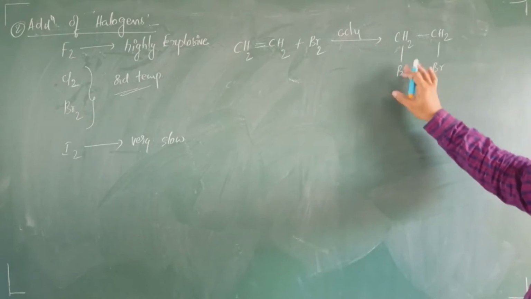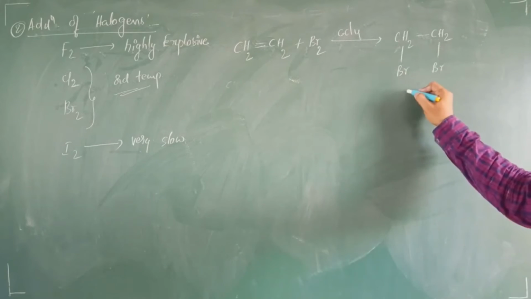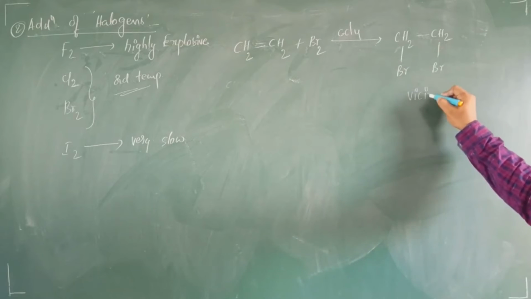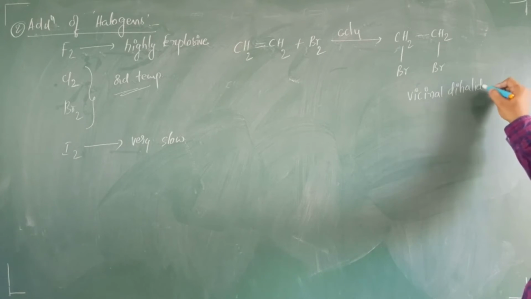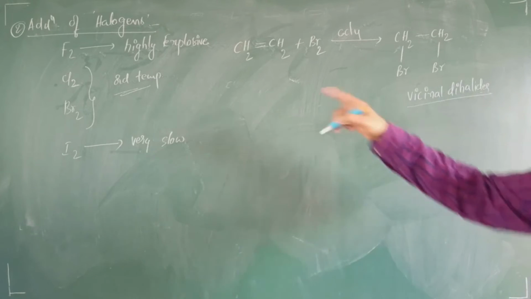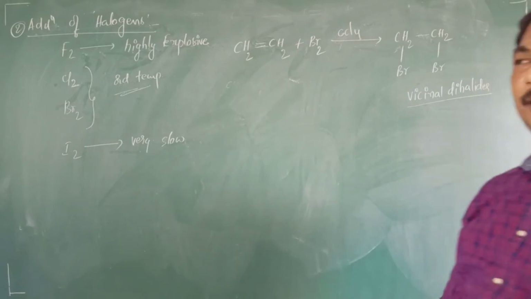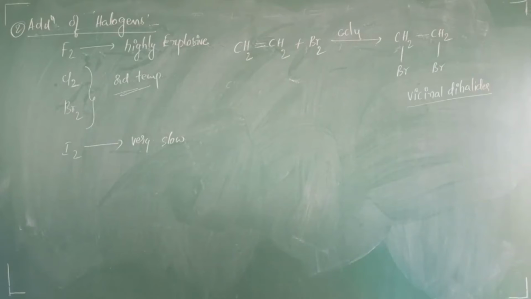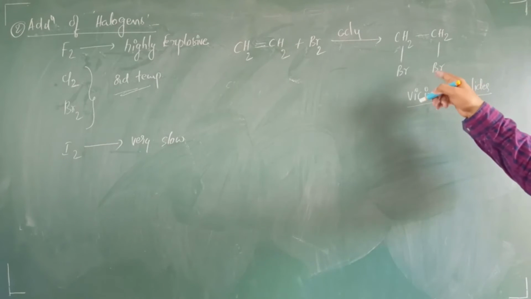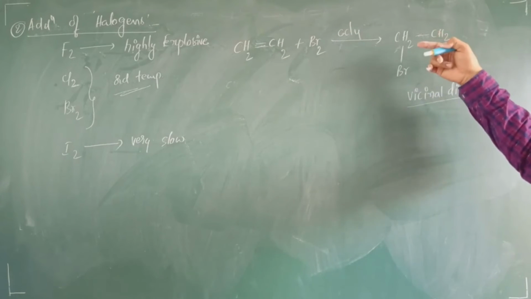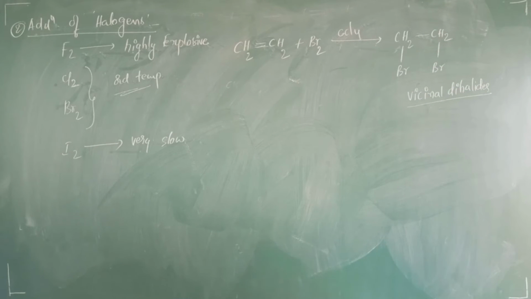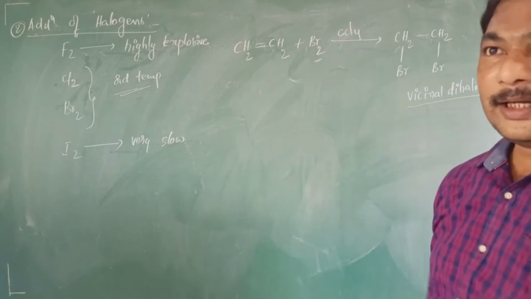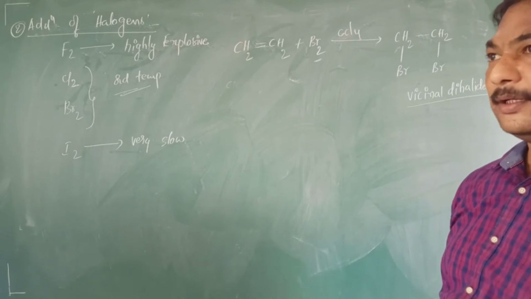Now, here if you take bromine, you know that bromine, it is a reddish brown colored liquid. Now, if I take here bromine, that is CH2 double bond CH2 plus bromine in presence of some inert solvent, that is carbon tetrachloride. Here the product formed is CH2Br-CH2Br, one side bromine and the other side bromine. When 2 halogens are present on the adjacent carbons, you call them as vicinal dihalides. That means addition of halogens to this double bond gives us vicinal dihalides. Okay, right. Now, if the halogens are present on the same carbon, you call them as geminal dihalides. Right. Now, what is the color? Just now we said that it is reddish brown in color.